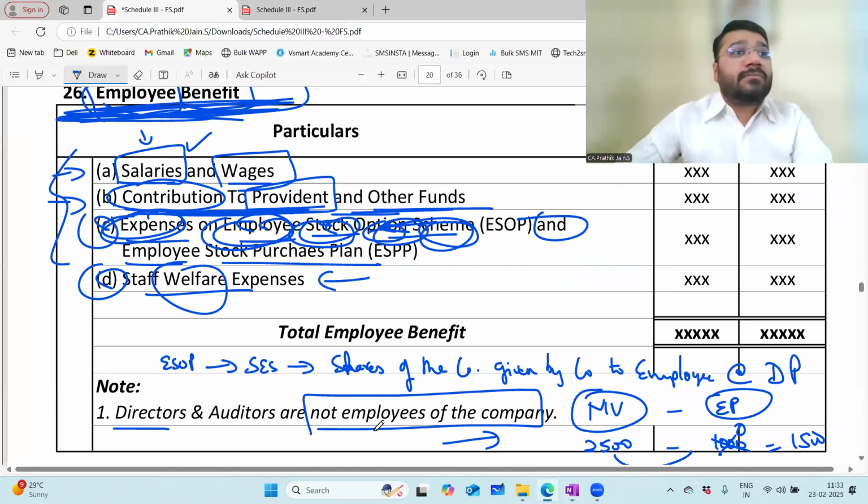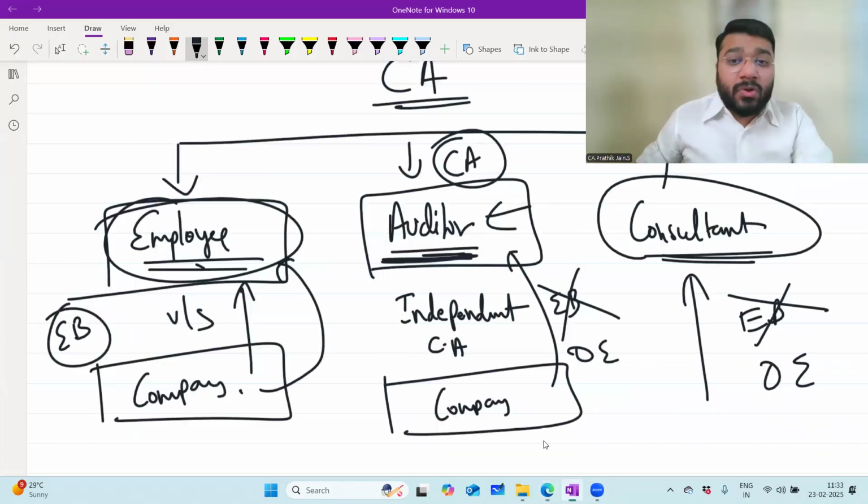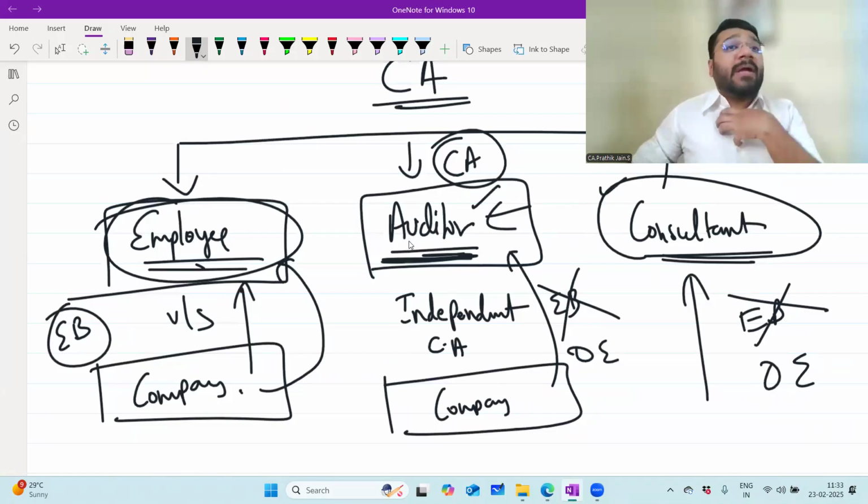Yes, sir. Auditor is different, consultant is different. Auditor means what? What am I doing? I'm doing statutory audit. What is statutory audit? Audit which is compulsory to be done as per the Companies Act.